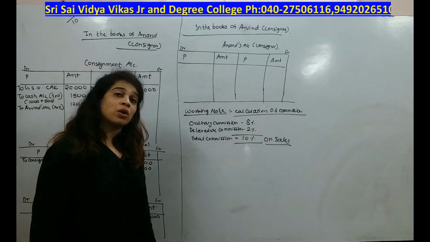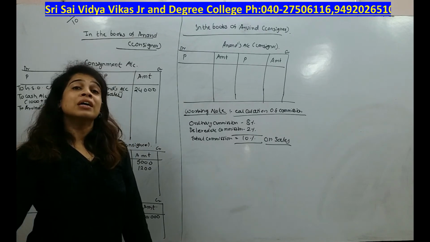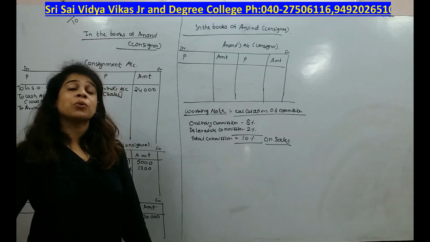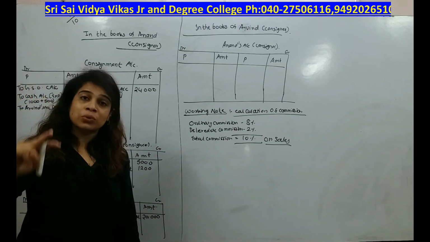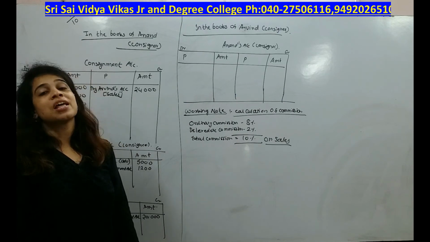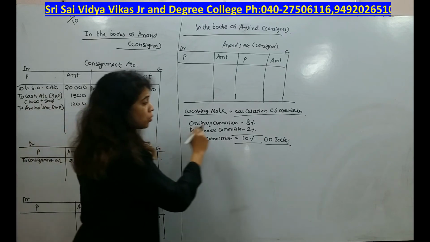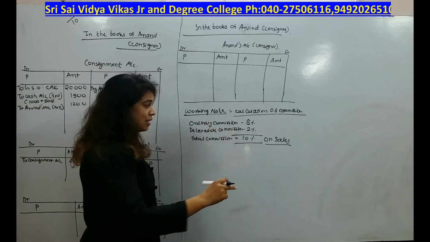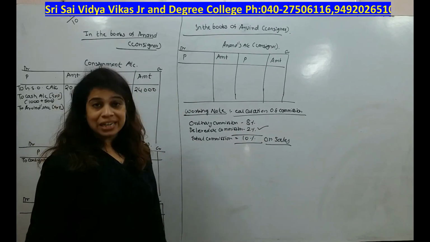Bad debts means what? See, whenever there is a credit sale and your debtors are failing to pay you the amount, your debtors will turn into bad debts if they are not able to pay the amount which they have promised. That is known as bad debts, right? So here, to take the responsibility of bad debts, he is getting additional commission, that is del credere commission.